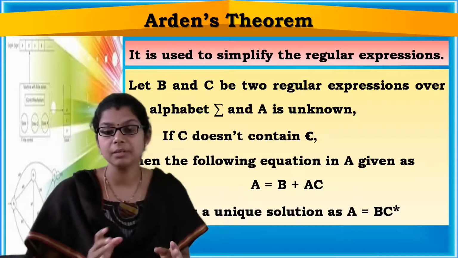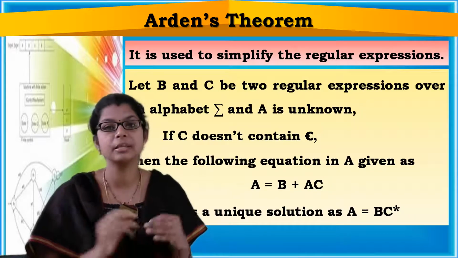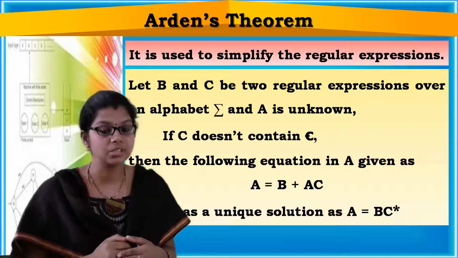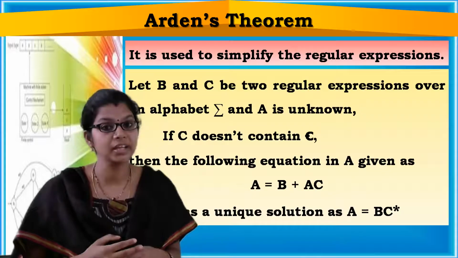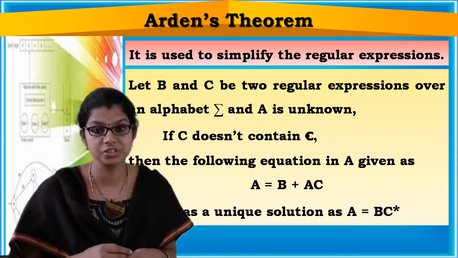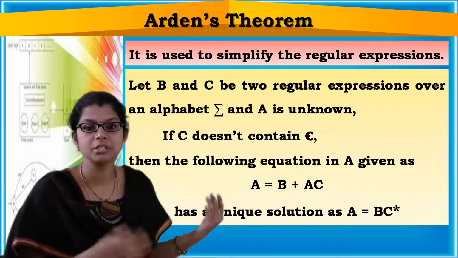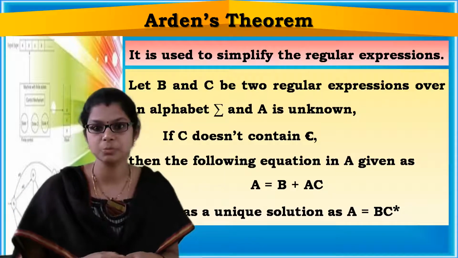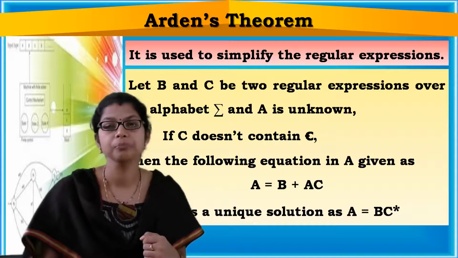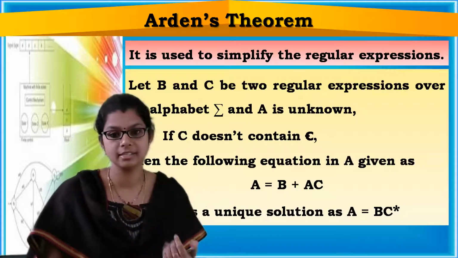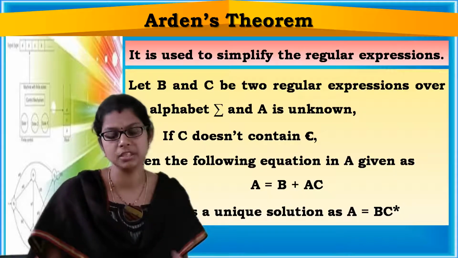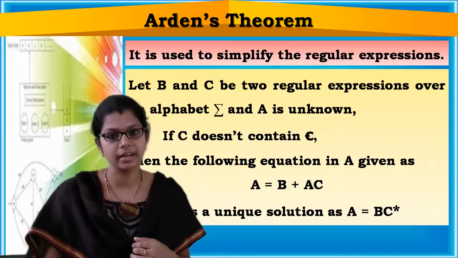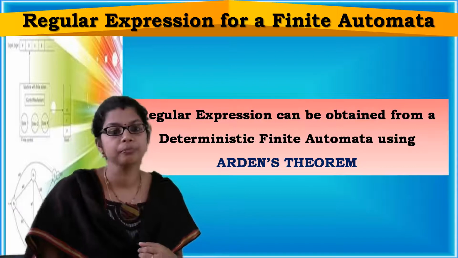See, Arden's theorem is used for what? Simplifying the regular expression. But I said that by using Arden's theorem, you can construct the regular expression, right? Whereas Arden's theorem is used for simplifying the regular expression. We didn't find the regular expression at all, right? So, before applying Arden's theorem, you need to follow some steps in order to obtain the required regular expression.